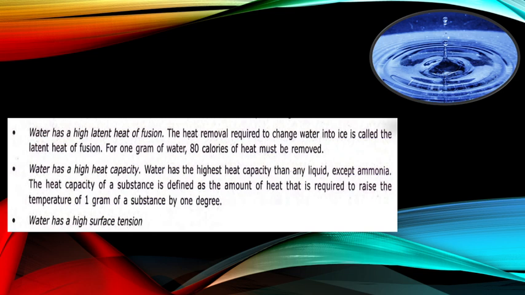Water has the highest heat capacity of any liquid except ammonia. The heat capacity of a substance is defined as the amount of heat required to raise the temperature of 1 gram of the substance by 1 degree. And water has a high surface tension. So these are some of the physical properties of water.